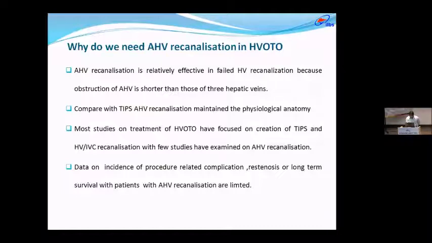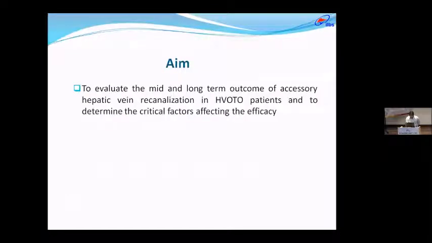Most studies on the treatment of HVOTO have focused on creation of TIPS and hepatic vein or IVC recanalization, with only a few studies examining accessory hepatic vein recanalization. Data on incidence of procedure-related complications, stenosis, and long-term survival outcome of accessory hepatic vein recanalization are limited in literature. So the aim of our study is to evaluate the mid and long-term outcome of accessory hepatic vein recanalization in HVOTO patients and to determine the critical factors affecting its efficacy.